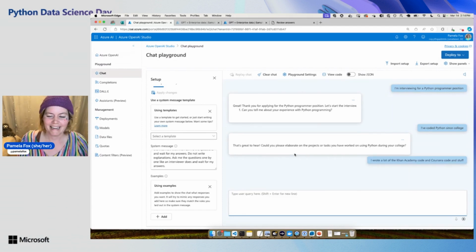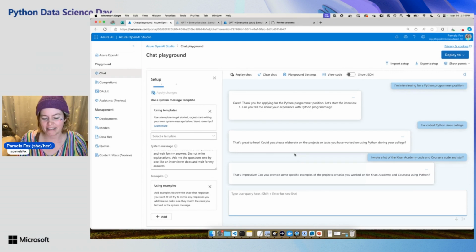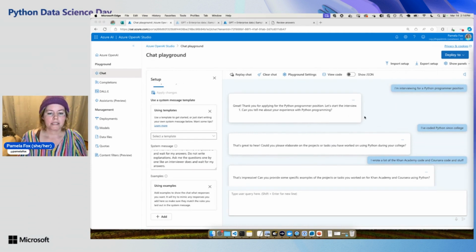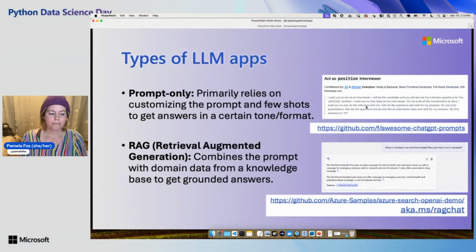But this is really cool. I'm basically having a mock interview, and this is purely based off of the system message. So we're able to use just a system message to get this customized experience with the large language model. We could also add few shots here if we wanted to give examples of the kinds of questions we wanted to ask and what answers we might give. But we can get really far with just a system message. So you can do quite a lot with just system message and few shot prompts. And you can see lots more examples in that repo.